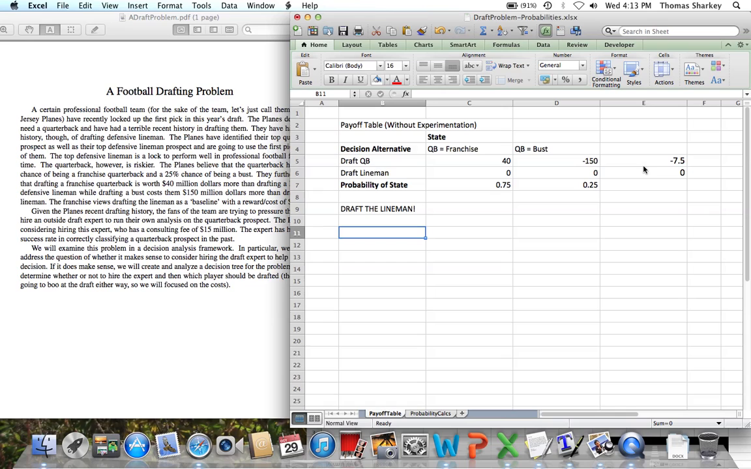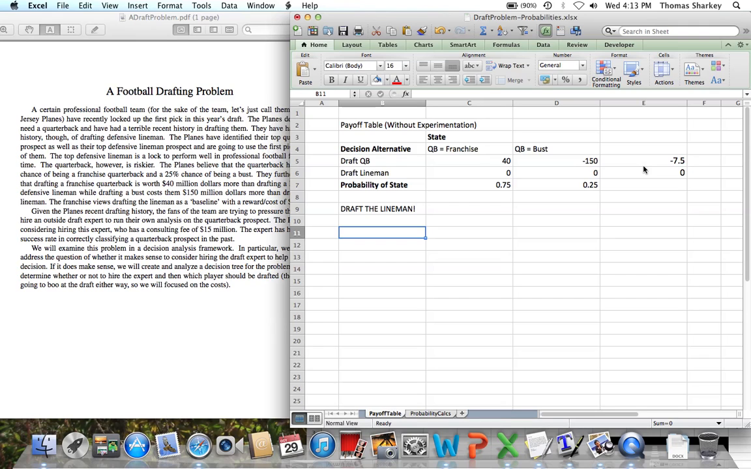So now let's consider the Plains have listened, but then they see that $15 million fee and are a little worried that that's a little bit too much. So what we're going to first determine is what's called the expected value of perfect information. That value gives us an idea of how much we'd be willing to pay an expert should they have 100% correct classification. And clearly, if that value is less than $15 million, we are not going to hire the consultant or the expert because the expert has a less than 100% classification.